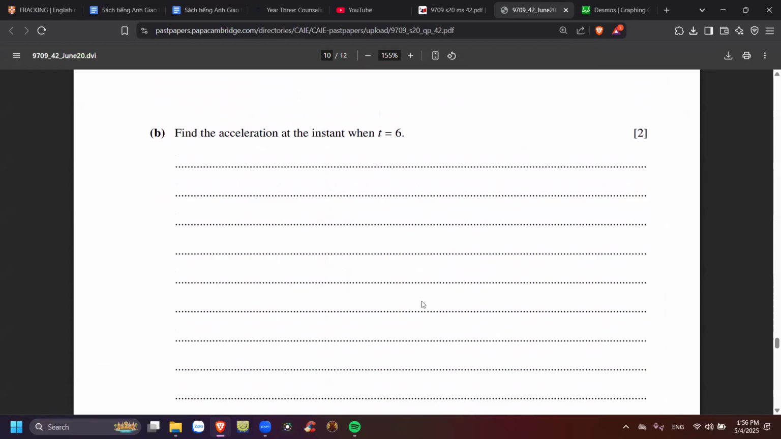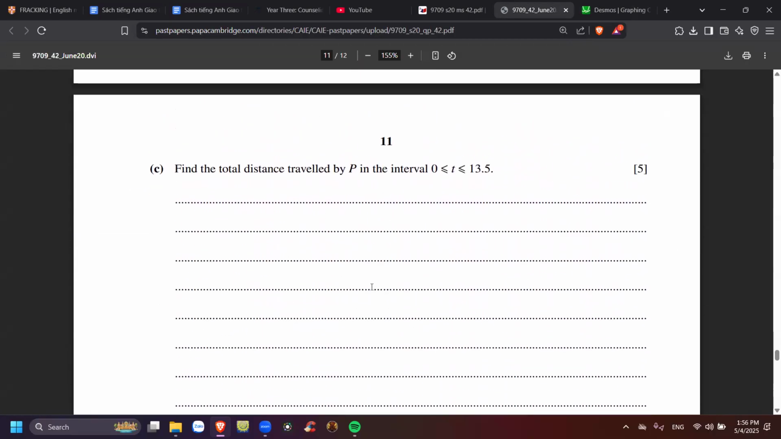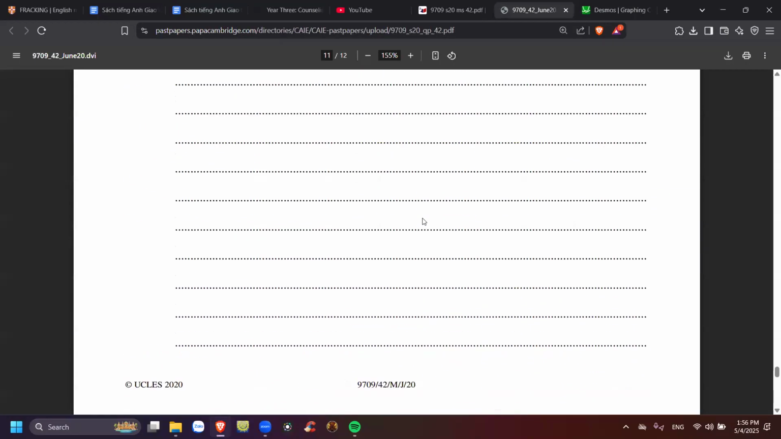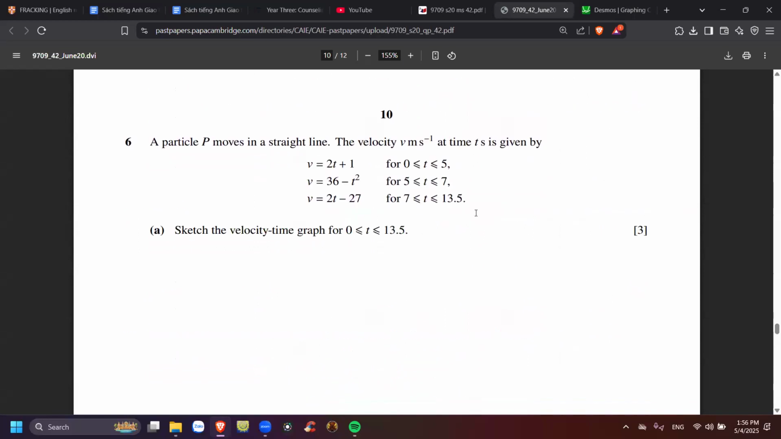Okay, and then find the acceleration at the instant when t equals 6. You know what to do. Find the total distance traveled by P in the interval. This one's going to be long. Alright, and that's all about this paper. Oh, I see. And we can end earlier, I think.